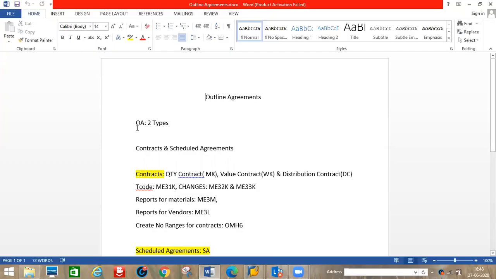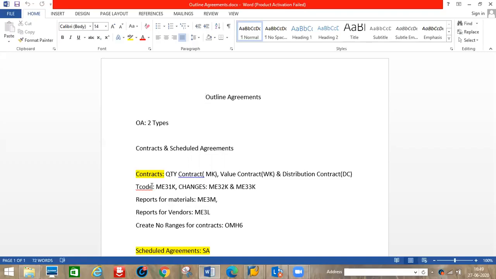Outline agreements are of two types. One is contracts and the second is scheduled agreements. Two types of outline agreements. Under that, contracts we will see first, one by one. Understand, right? Yes, sir.